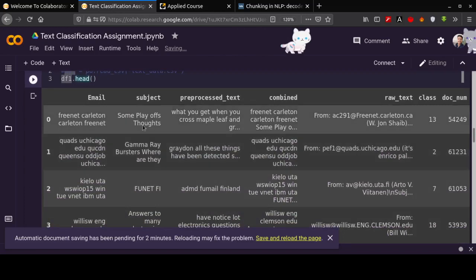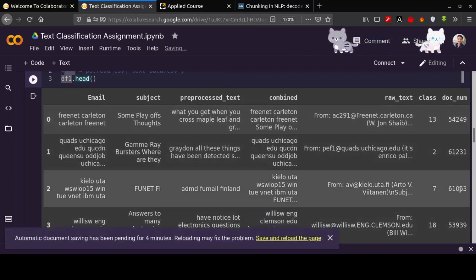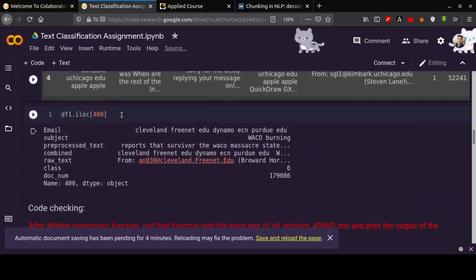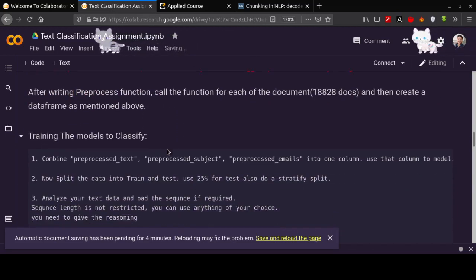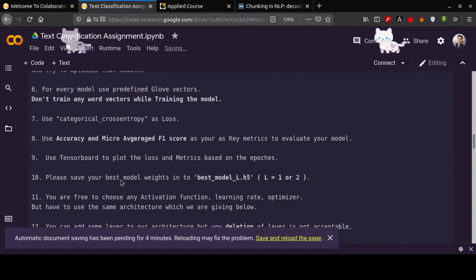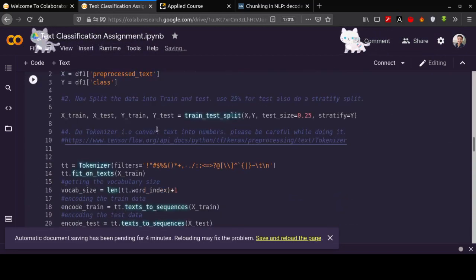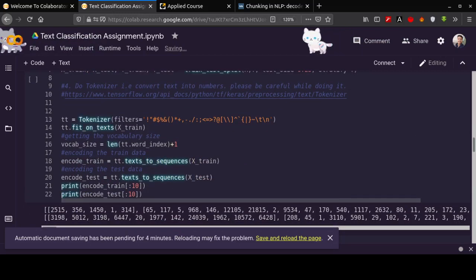Our data looks like this: this is the email section, this is the subject section, preprocessed text, combined, raw, class labels, and the doc numbers. This is how one data point looks, email, subject, preprocessed and so on. So that's it in this section. Now we will move towards the next section, that is our tokenization section. So see you in the next video.